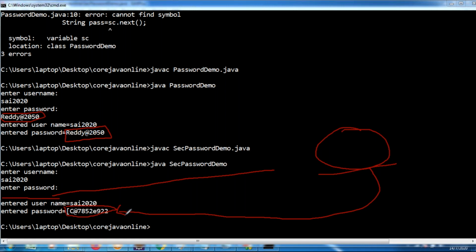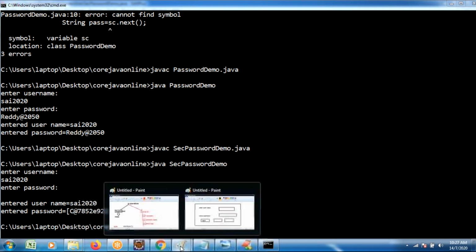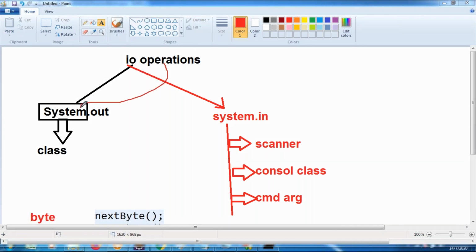So while using Scanner, there is no security. To overcome that problem, the Console class came into existence. Console provides the security. If you want to apply a secured manner of presentation, the Console class is recommended. In today's session, what did we discuss? To perform output functionality we use System.out. To perform input functionality we use System.in.